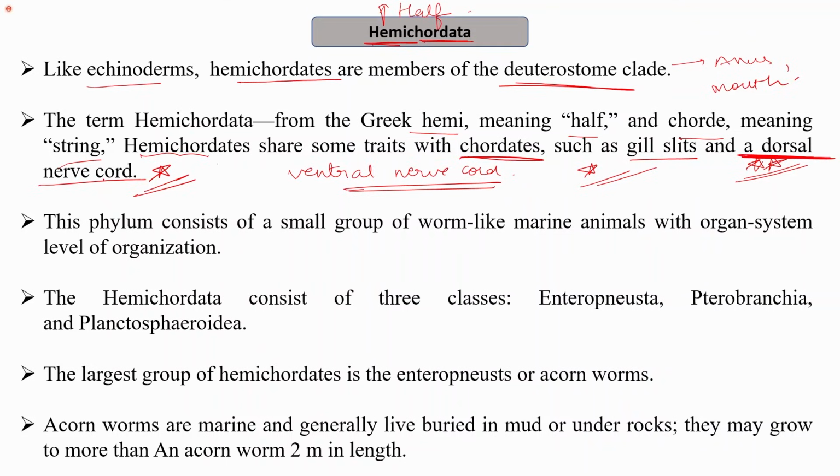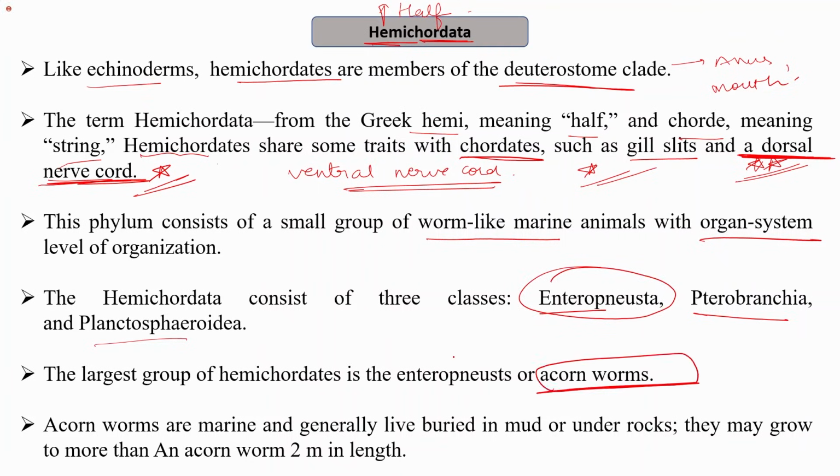This is important. This phylum consists of a small group of worm-like animals with organ system level of organization. Mostly, you can divide this phylum into 3 classes: Enteropneusta, Pterobranchia, and Planctosphaeroidea. The largest group is the Enteropneusta, or the acorn worms, for example, Balanoglossus.